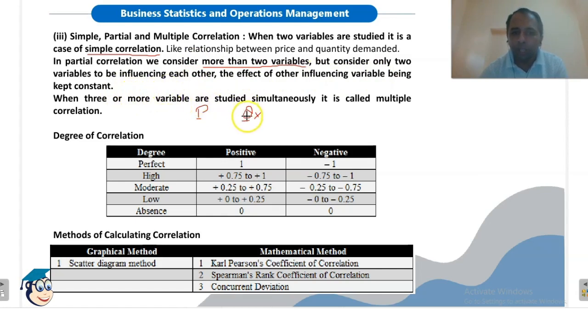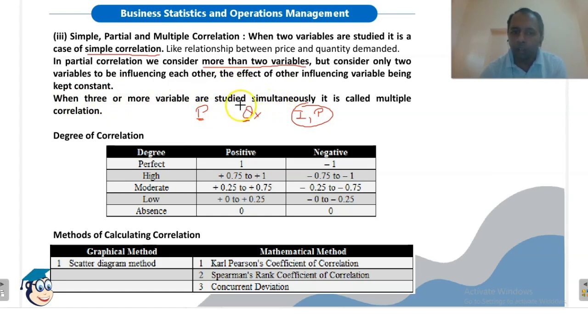So for example, change in quantity may be caused by change in price, but on the other hand, income may also affect the quantity demanded, or population may also affect the quantity demanded. So if we are considering four variables, but two variables are kept constant, then it will be a partial correlation. When three or more variables are studied simultaneously, it is called multiple correlation.